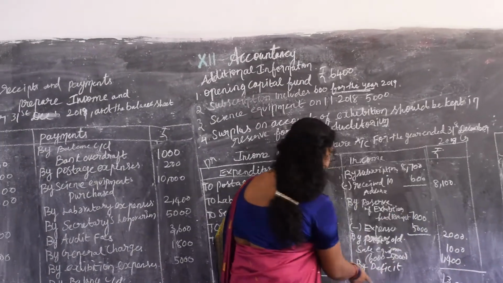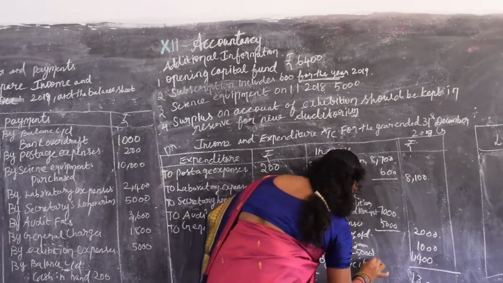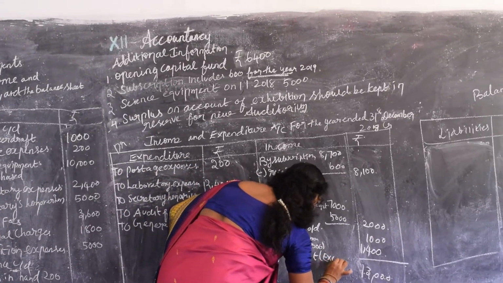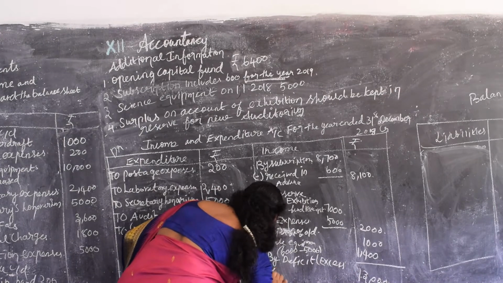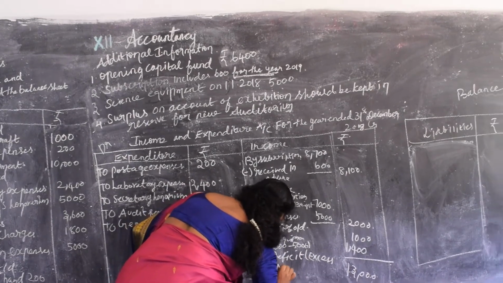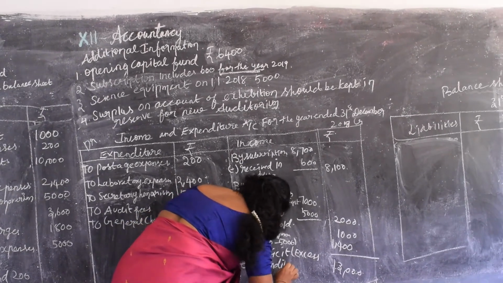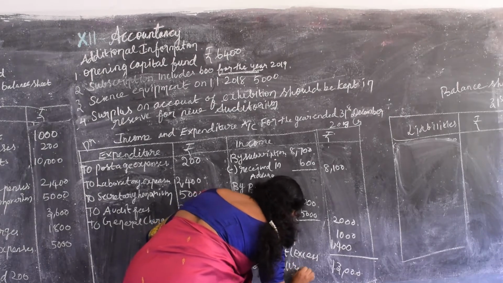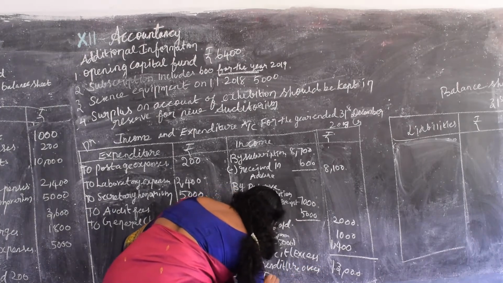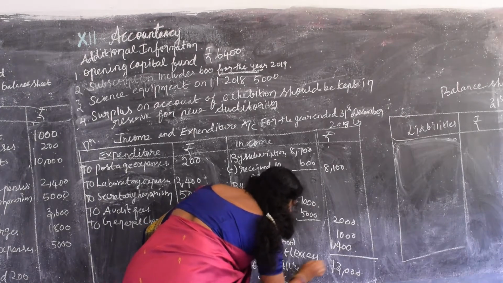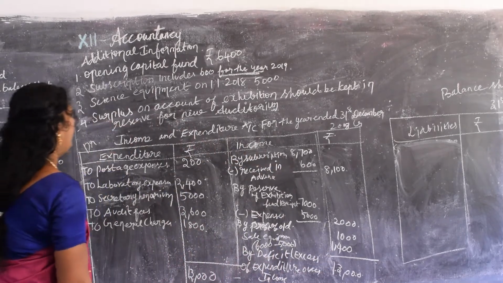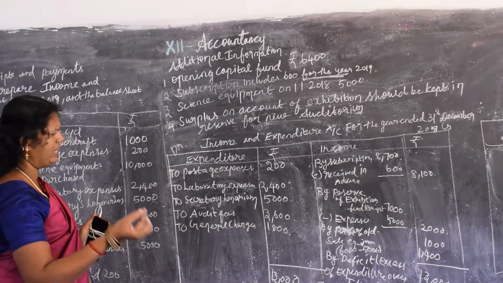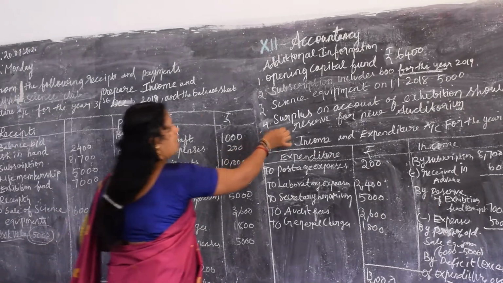What does this deficit mean? Excess of expenditure over income. Write it in brackets: excess of expenditure over income. That is 1,400.